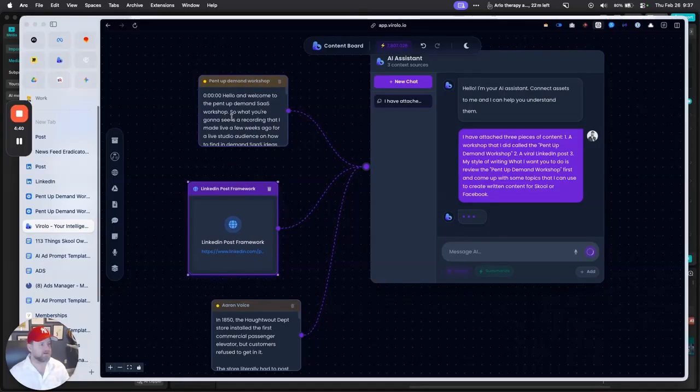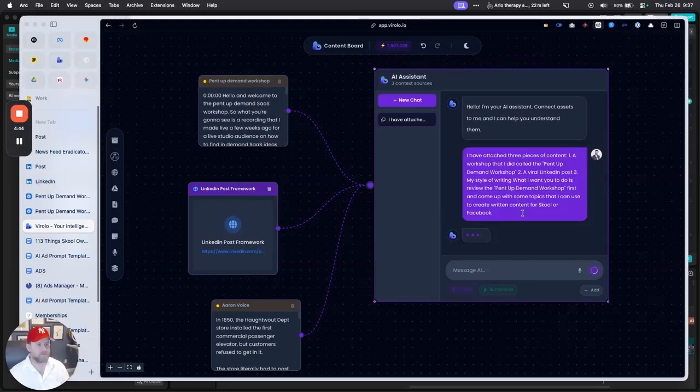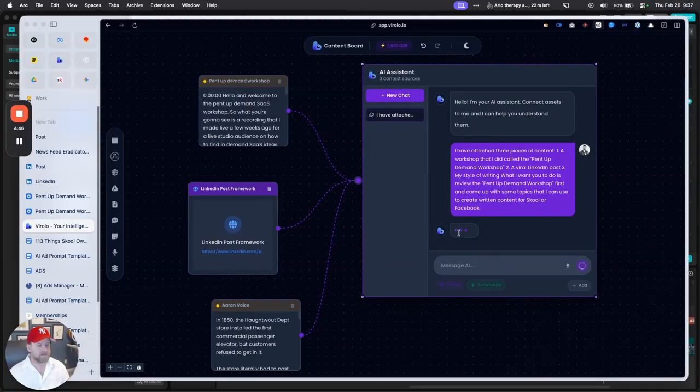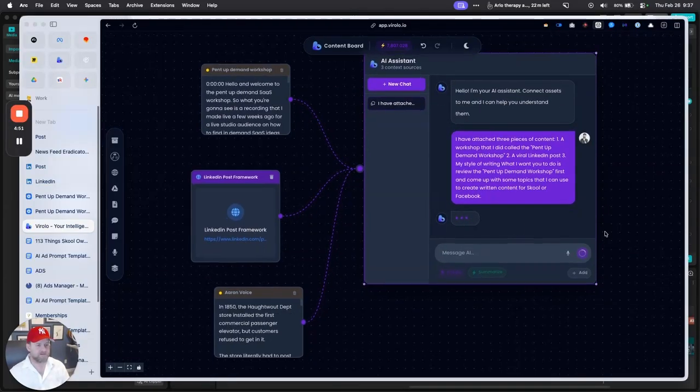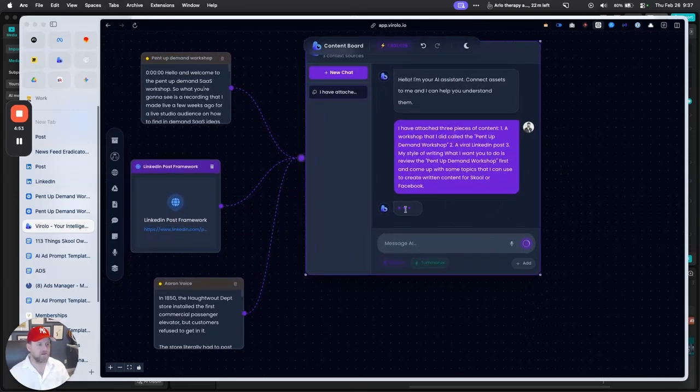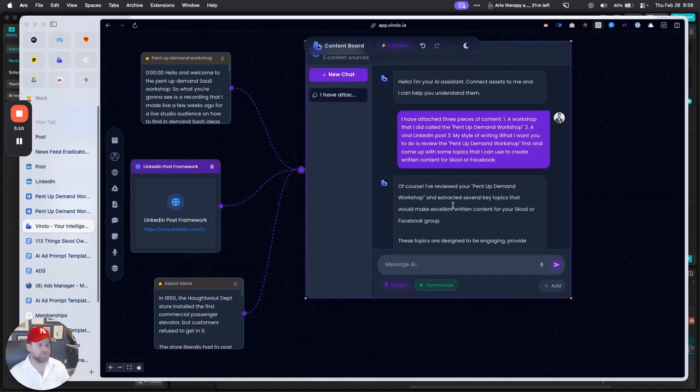So it's going through my entire workshop. It's going to find topics that I can talk about, and then it's going to give me a list of topics. And as you can see, we're not so concerned about speed with Virolo, in that we're not being purposely slow, but it's taking its time because it wants to generate something really quality, right? So it's actually going through everything, it's processing it, and so it takes a little bit, but the output is really good. So here's what it said.